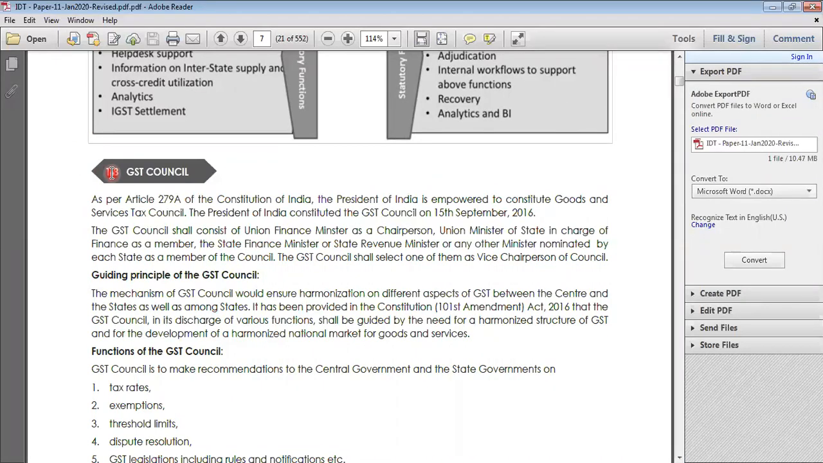Next, we are also discussing the GST Council. When discussing the GST Council, we are talking about the Union Finance Minister, and the Union Finance Minister in this particular scenario.